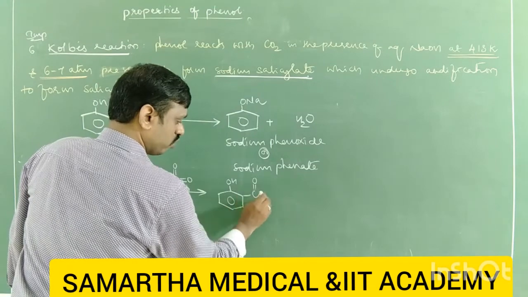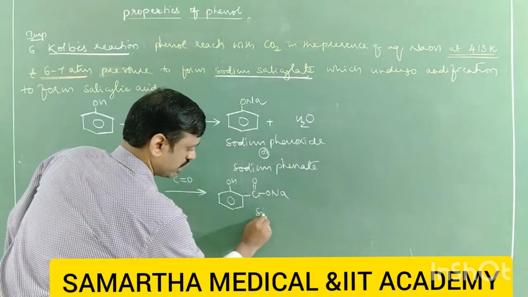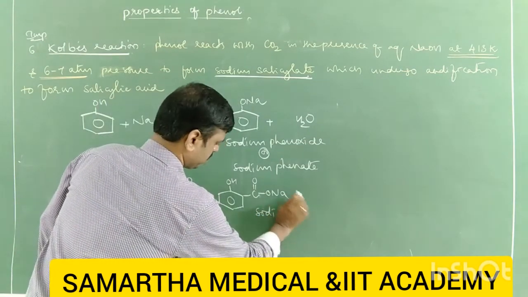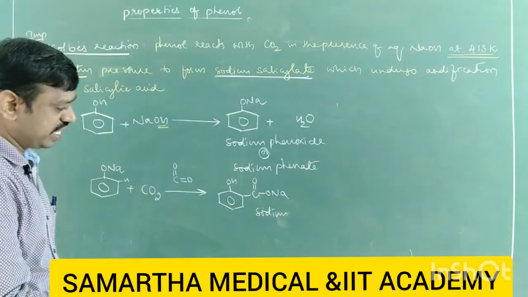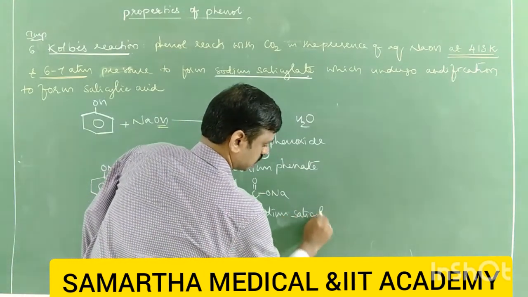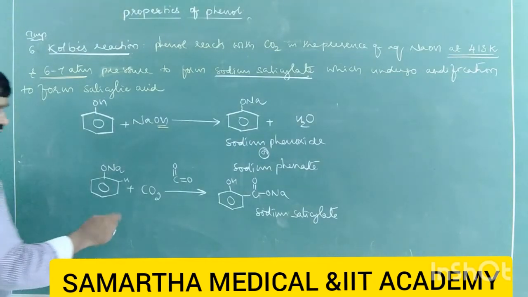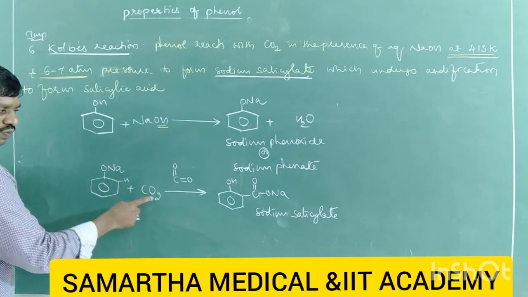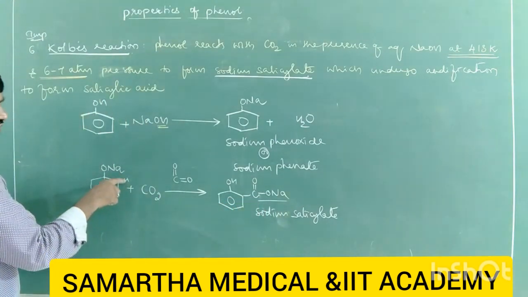So sodium phenoxide reacts with carbon dioxide and forms C double bond O Na, which is called sodium salt of salicylic acid, or you can write sodium salicylate. Here this Na transfers to the carboxylic group and this H transfers here.